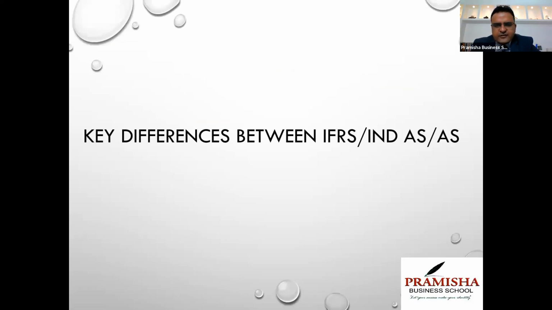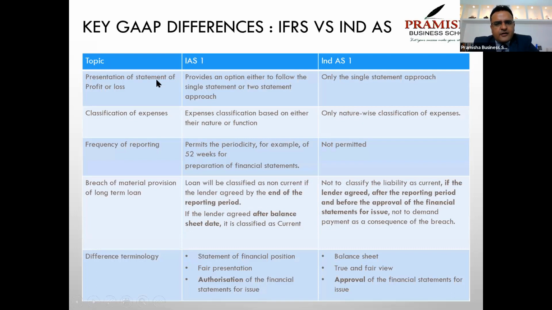If I look at the key differences between IFRS and IndAS or the previous GAAP, in the presentation of financial statements, as I said, there is an option of 2 statements in IFRS, but only a single statement in IndAS. Classification of expenses based on nature of expense or function of expense: we'll only use nature-wise classification. Frequency of reporting: IFRS permits a periodicity of 52 weeks for preparation of financial statements, but in India, the mandatory date of financial reporting is 31st March each year. So this is not permitted in India.